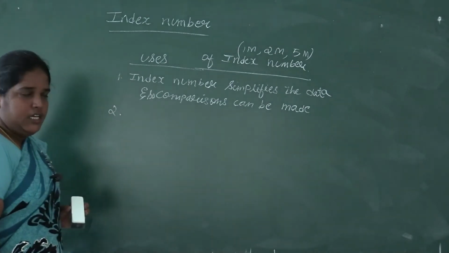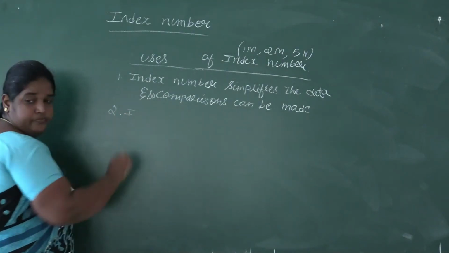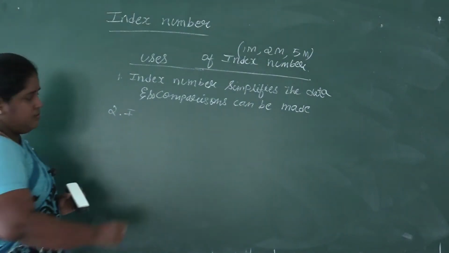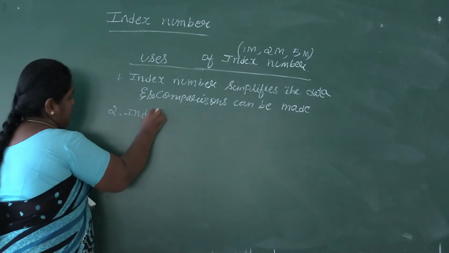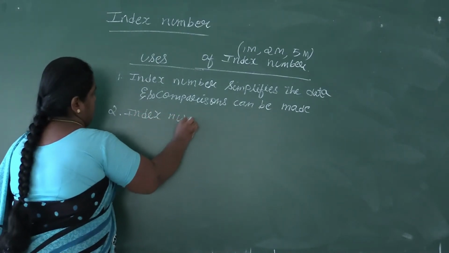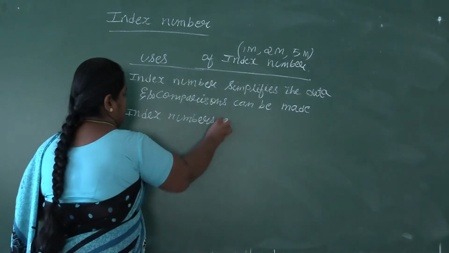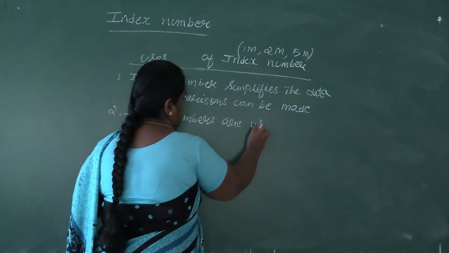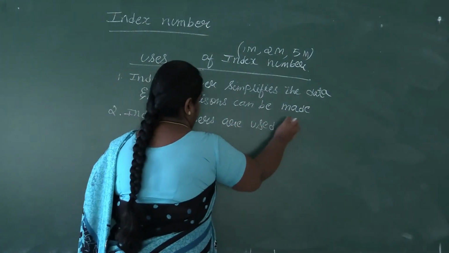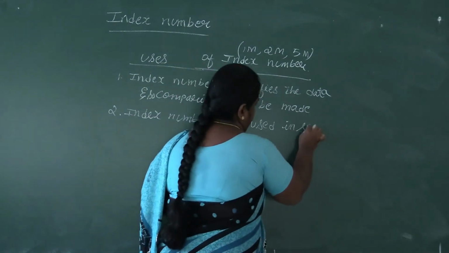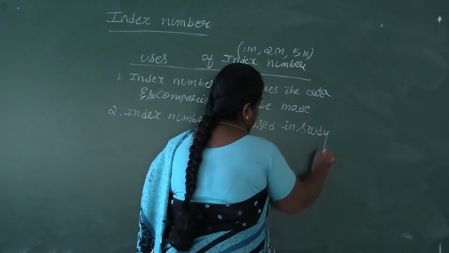Next, index numbers are used in studying trend and tendencies.